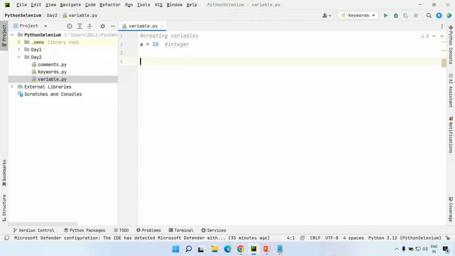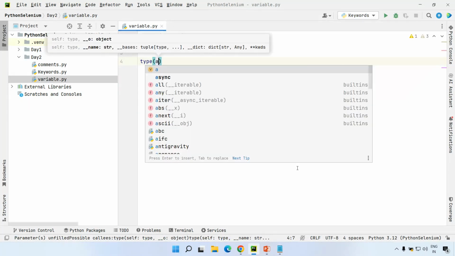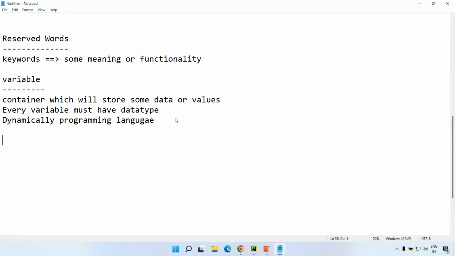But how to check which data type that particular a belongs to, because it is holding some data? To determine the data type, you need to use type of a. Type of a will return you the data type of this variable based on the type of data you are storing. This type is very important: type will return the data type. Data type and type, so you should never confuse.